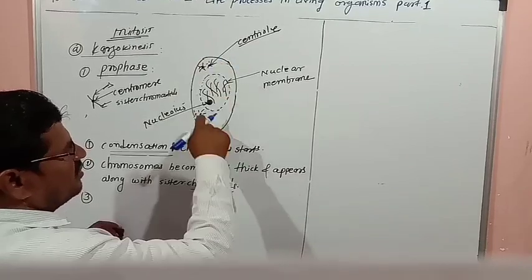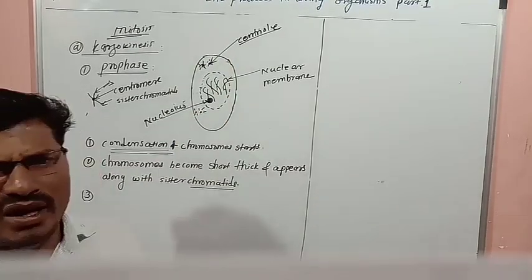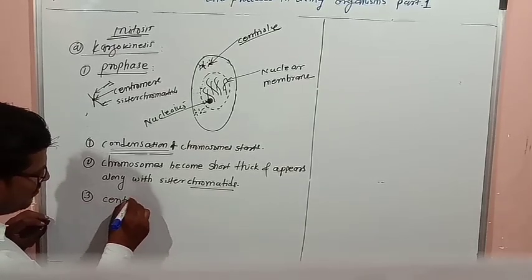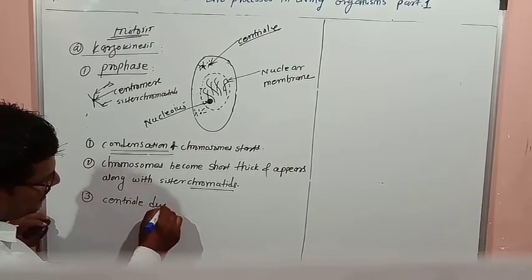One is moving here and one is moving here. So the third one is centriole duplication.